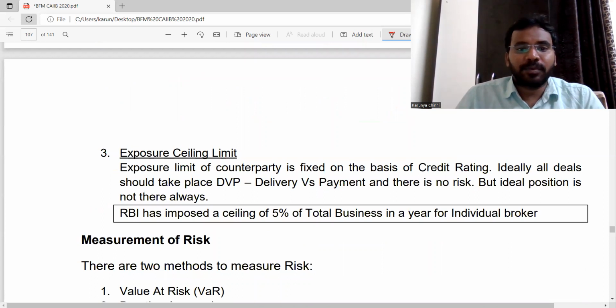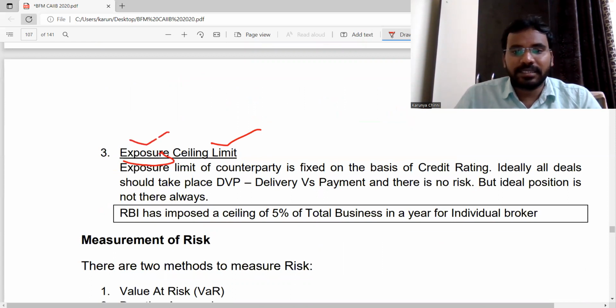Next one, exposure ceiling limit. Exposure, this name we know. Exposure means the loan without having collateral. So the exposure limit here is fixed on the basis of credit rating. If the credit rating is good, then we can take the risk.